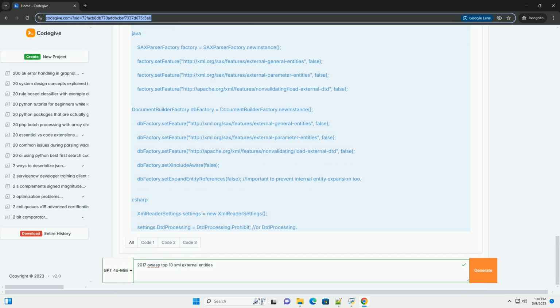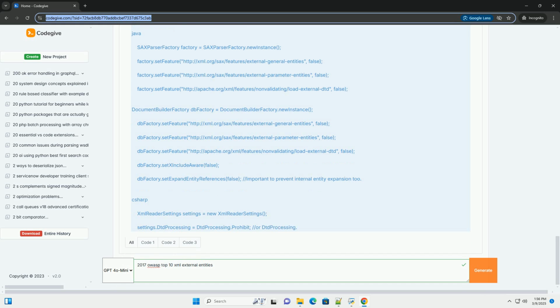Modern XML processing often relies on XML schema, XSD, for validation, but XXE can still occur even without a DTD. XML schema, XSD: a more robust alternative to DTDs. XSDs define the structure, data types, and constraints of an XML document.